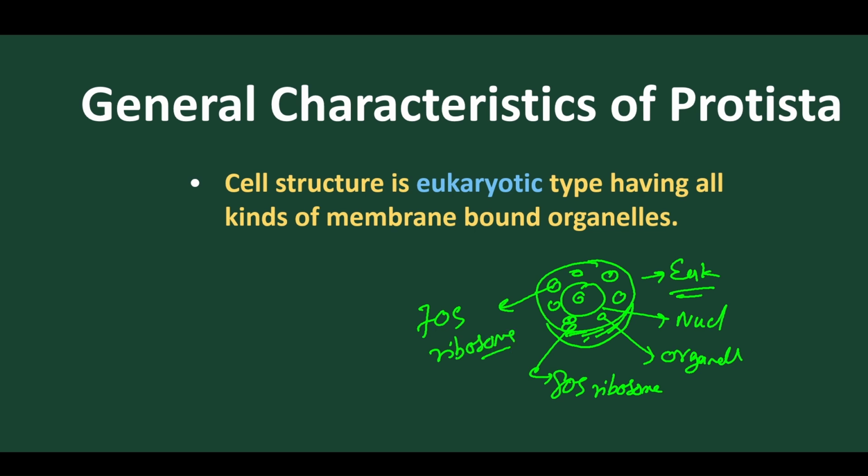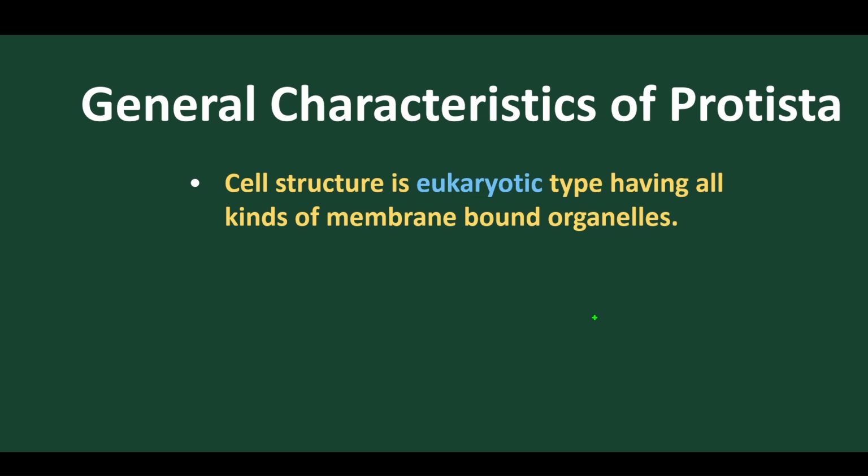All these characters identify them as eukaryotic, but they are unicellular, single cell organisms because they don't have tissue organization. The body is completely made up of a single cell, so mostly a cellular or protoplasmic mode of body organization is present. Got it? So they are eukaryotic in nature.